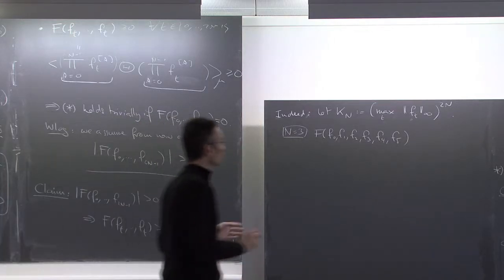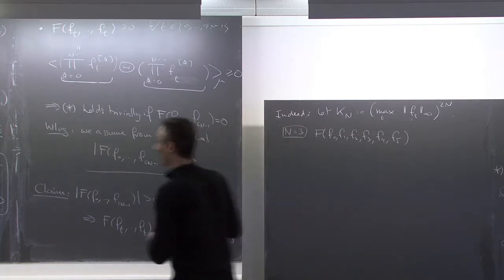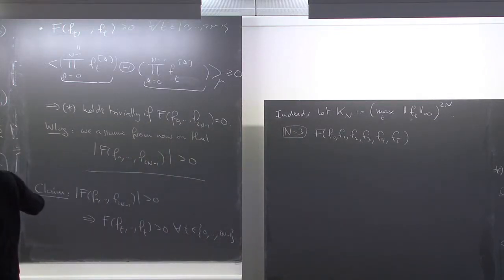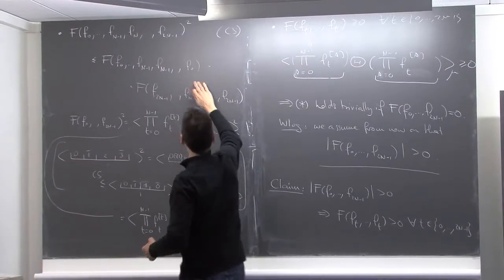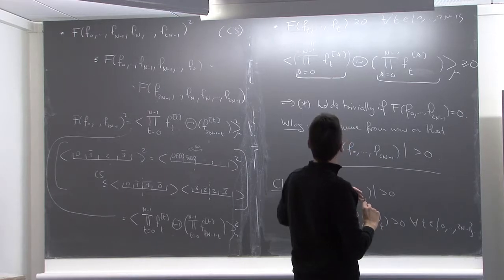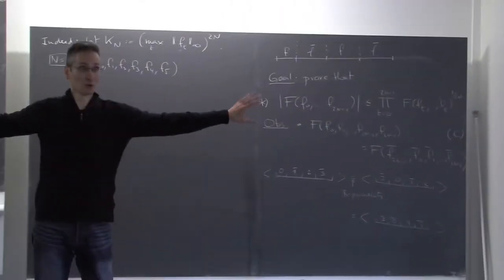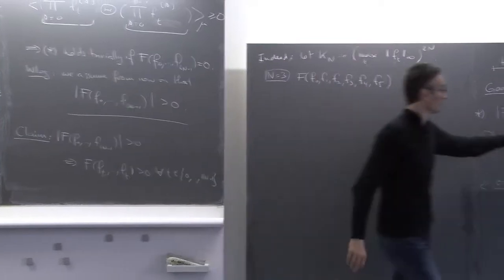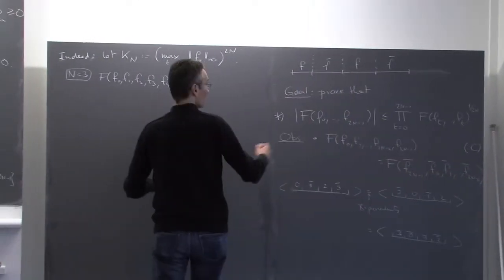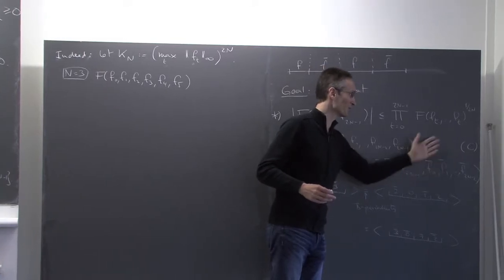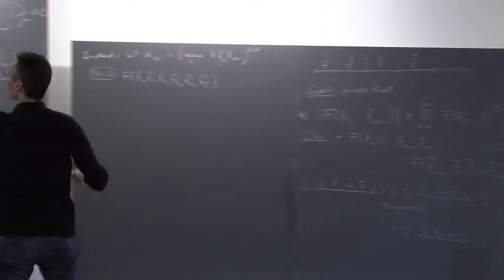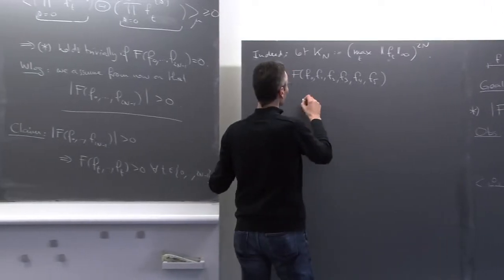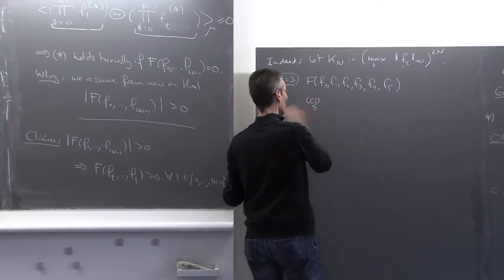Okay, so let me write that. This will be useful. And then what I want to do is I start with this and I apply... Okay, I don't have so many things I can do. I have this Cauchy-Schwarz inequality, which is one of the two properties I can use. And the other property I can use is this cyclicity, which is written there. So I'm just going to play with these two properties alternatively until I get what I want. Starting from here, this property is not going to bring me much if I'm applying it to this function. So the only thing I can do is start with Cauchy-Schwarz and hope for the best. And let's do it. So I'm applying this Cauchy-Schwarz inequality.